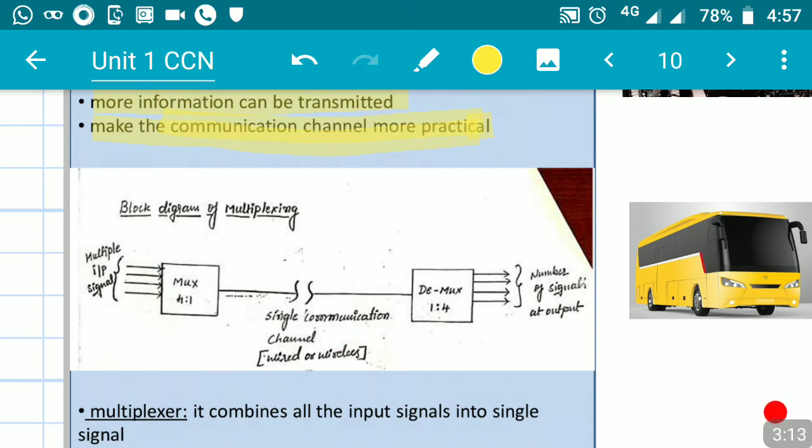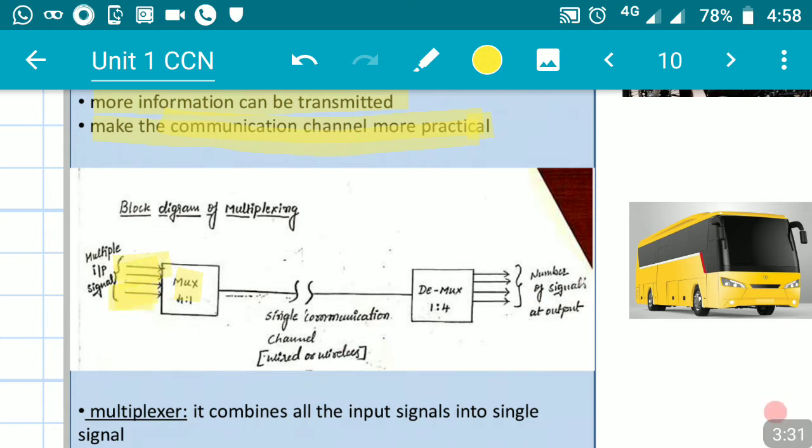Then we shall understand the block diagram of multiplexing, and I will show one more block diagram later. First we have a number of inputs given to the multiplexer, and this multiplexer is a 4:1 multiplexer.